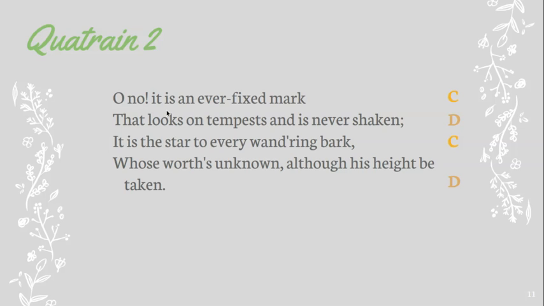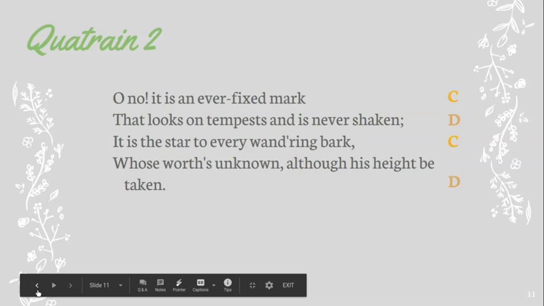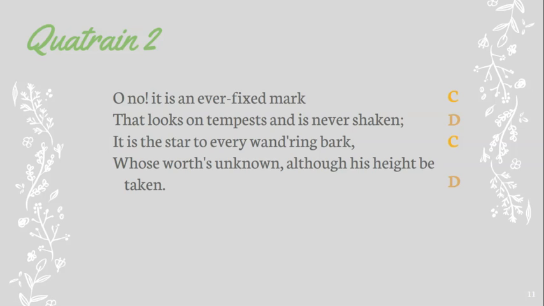So when you say something is something else, we're going to see what type of figurative language that is. Love is an ever-fixed mark. It's a metaphor, right? Good.